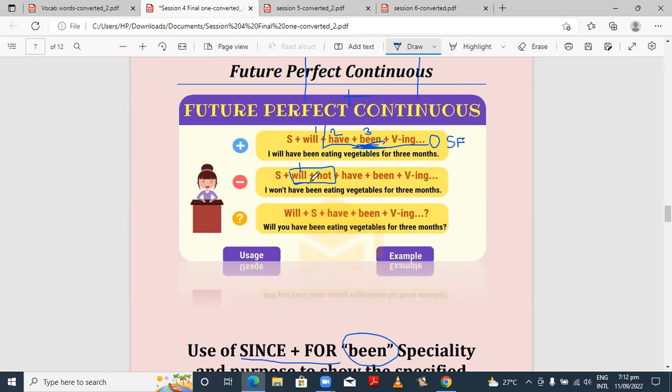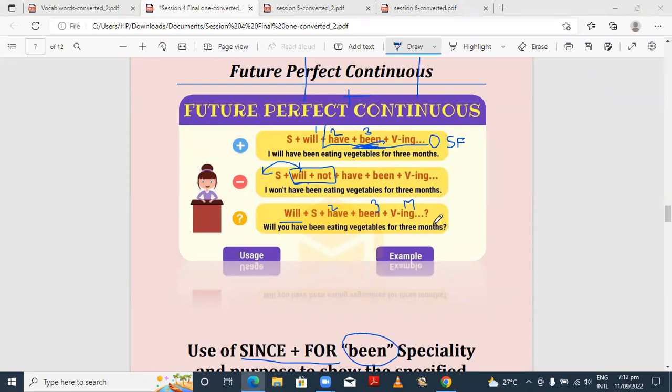In the interrogative category, you just have to shift your first helping verb to the beginning, then subject, second helping verb, third helping verb, and main verb. We won't have been watching cricket since months. No, we don't know how many months. This is a very unspecific period of time. We don't know how many months you are talking about, okay? Got it? Months, years, centuries, decades, these are very unspecific periods of time.